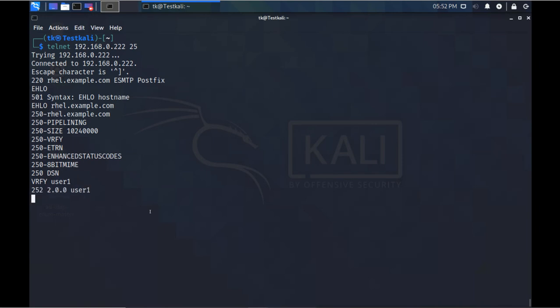I will try to verify whether user 3 is there or not. It is not showing any error, that means the user is there. I will try to verify user 5. User 5 is also there.